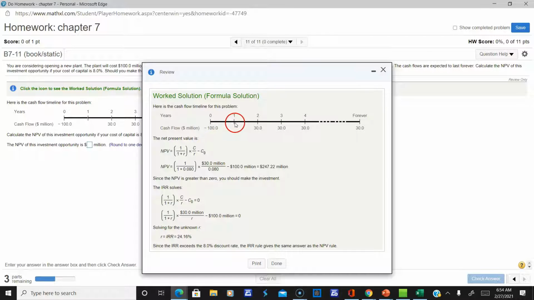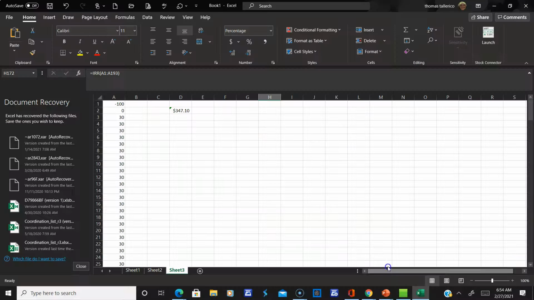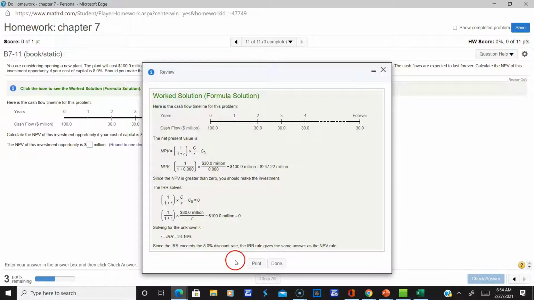But you can clearly see how it came out to exactly, let me scroll down for you, 24.16%. Again, for a perpetuity, you got to just fool it a little bit, all right? And that's what the book got, right? 24.16%. Okay, so I hope I was clear about that.